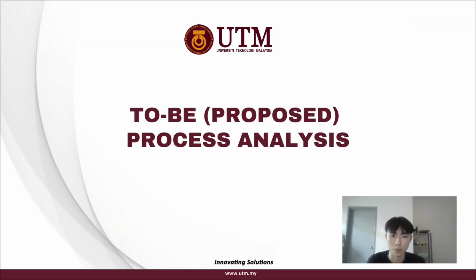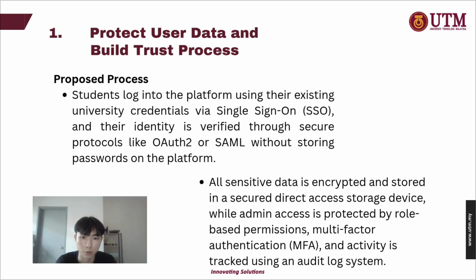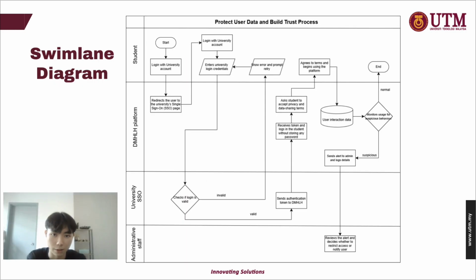So that's all for the to-be process analysis. Based on the goal diagram, we have 7 subgoals, so there will be 7 to-be processes. The first to-be proposed process is the protect user data and build trust process. For this process, the student first accesses the DMHLH, the Digital Mental Health Literacy Hub, via the university portal or app.